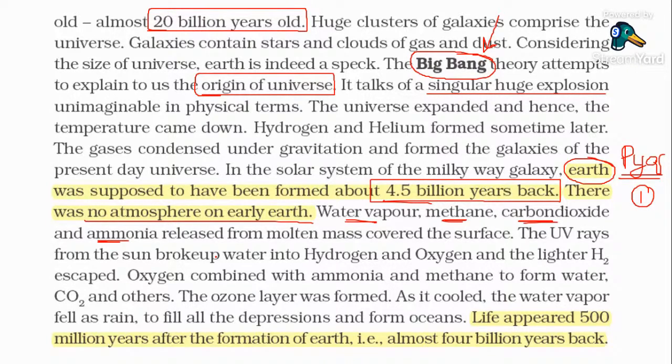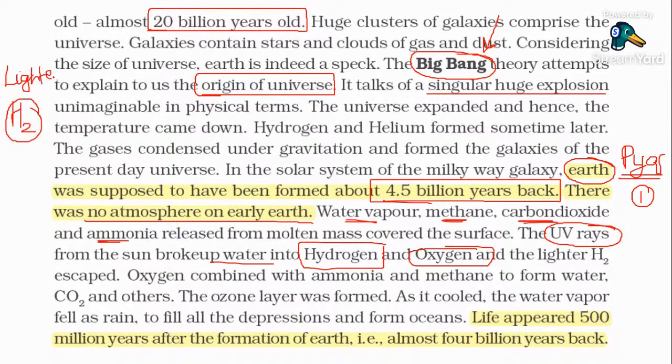In the same way, a scientist also conducted an experiment in the laboratory under simulated conditions. And guys, in the atmosphere, the UV radiation helps in the breaking down of water into hydrogen and oxygen. Since hydrogen is a lighter gas compared to oxygen, it escaped.